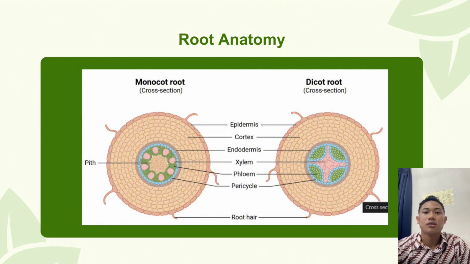Root anatomy shows the internal structure of the root. It includes the epidermis for protection, cortex for storage, and vascular tissue such as xylem and phloem. These tissues are responsible for transporting water and nutrients throughout the plant.